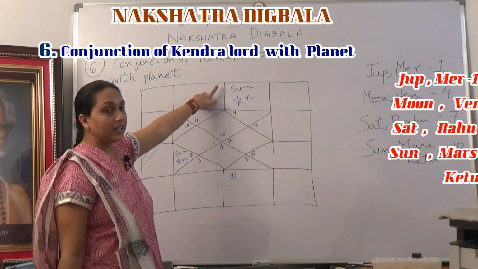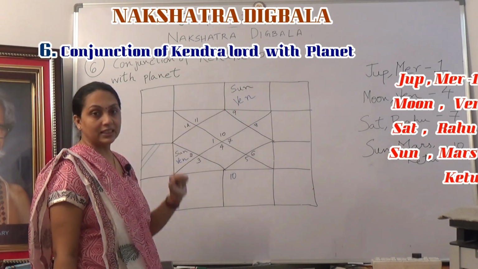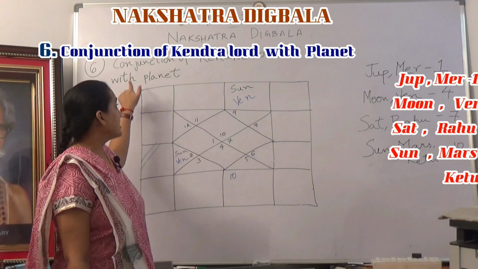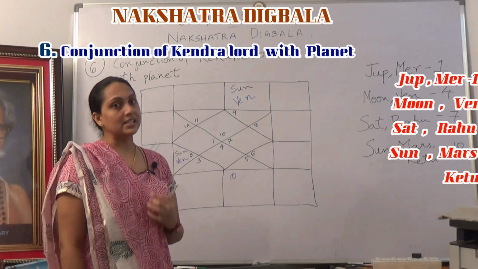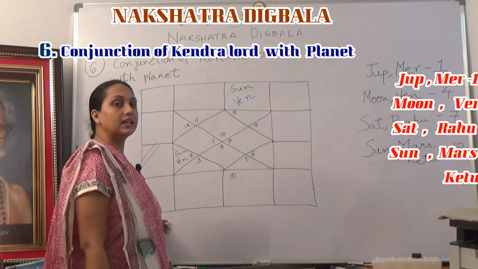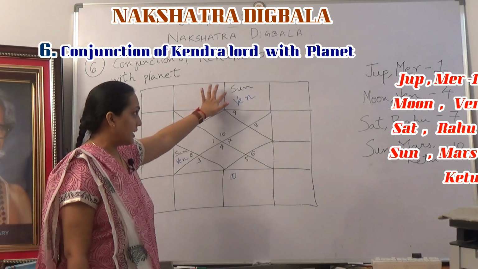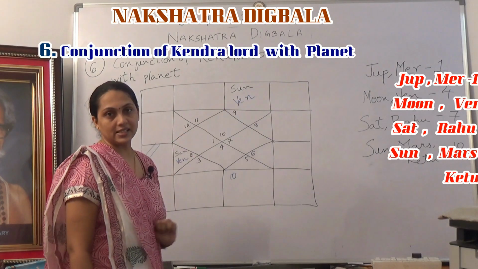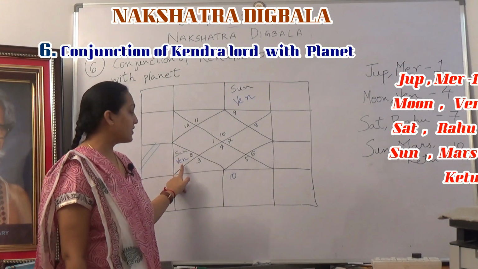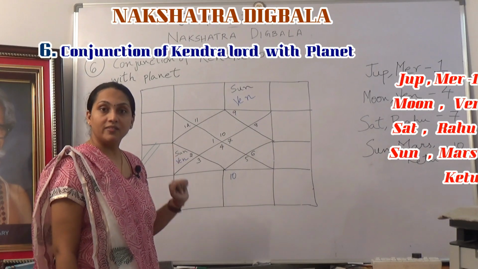So through this rule, when Sun is in conjunction with the 10th Lord, Sun gains Digbala. In this horoscope, Sun is in conjunction with 10th Lord Venus.